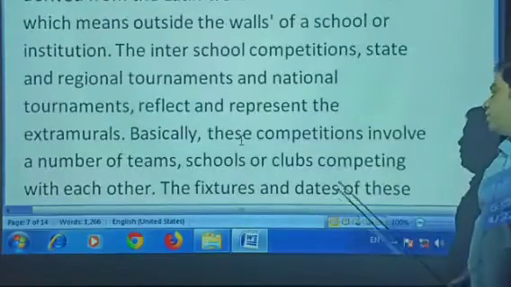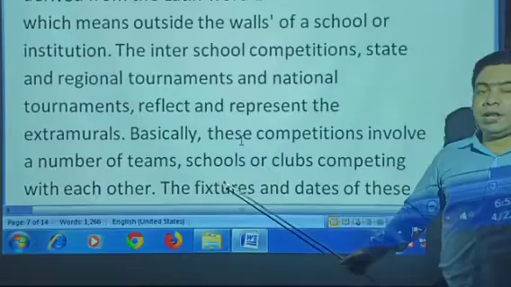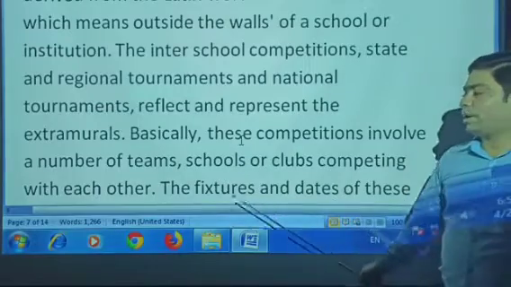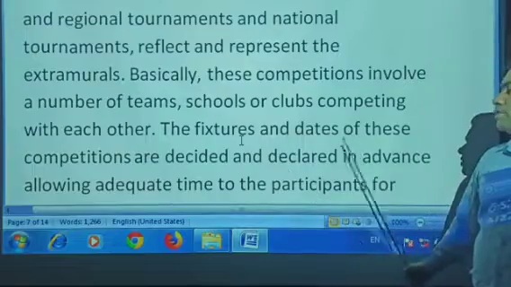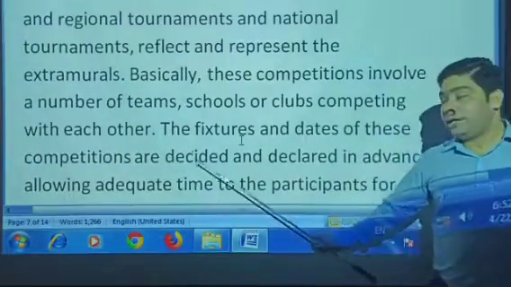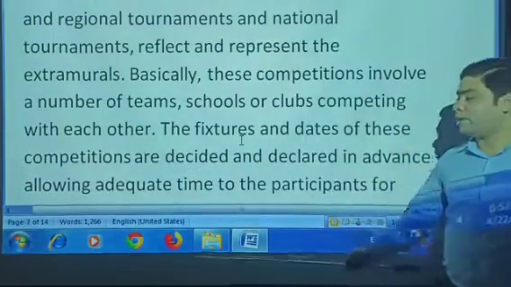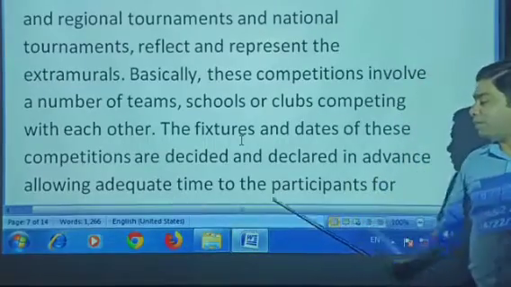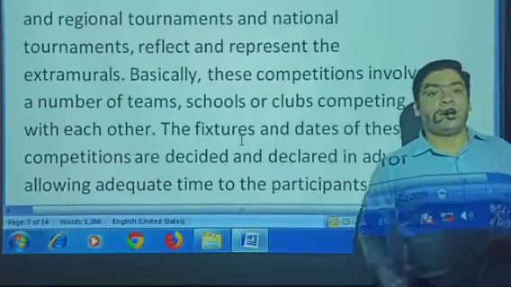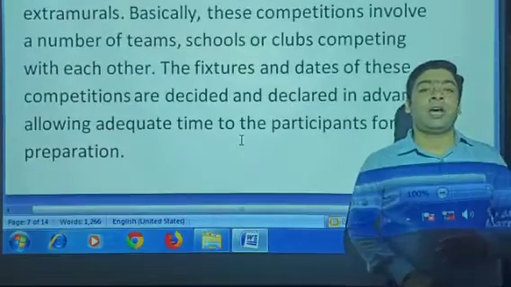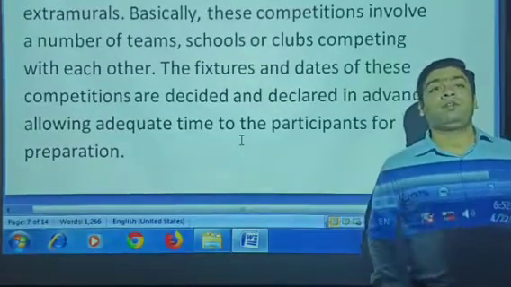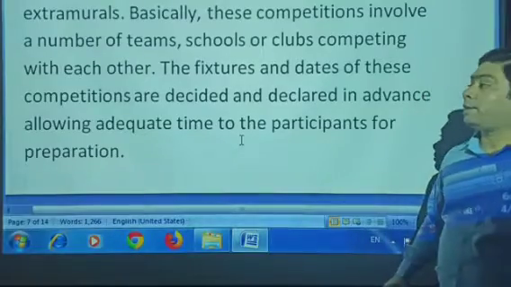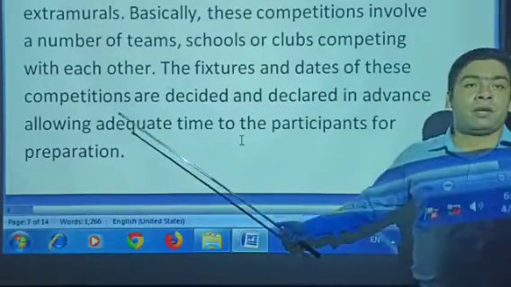Basically, these competitions involve a number of teams, schools, or clubs competing with each other. The fixtures and the dates of these competitions are decided and declared in advance, allowing adequate time to prepare. That means, for example, we are a CBSE school. So CBSE declares a calendar for the whole year on which tournaments take place.